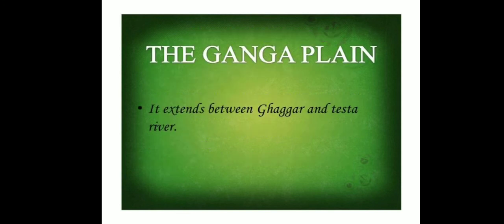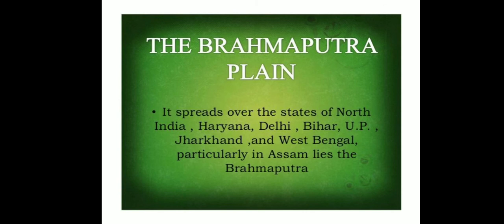After that comes the Ganga plain. It extends between the Ghaggar and Tista rivers. It is spread over the states of North India: Haryana, Delhi, Uttar Pradesh, Bihar, partly Jharkhand, and West Bengal. After that comes the Brahmaputra plain, that means plains that are formed by the river Brahmaputra.